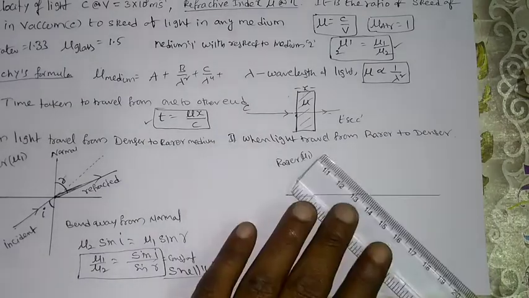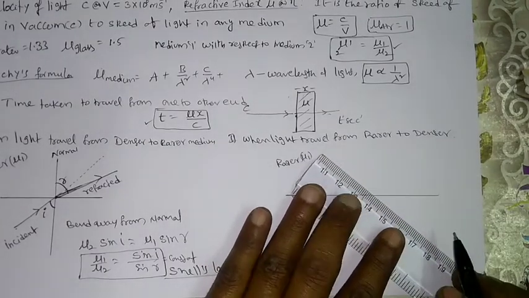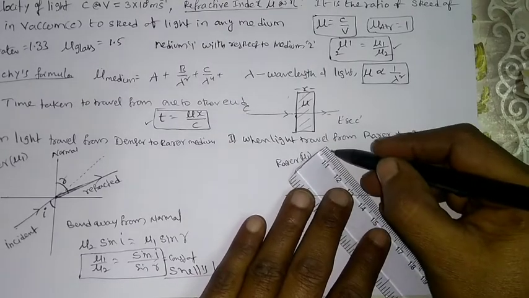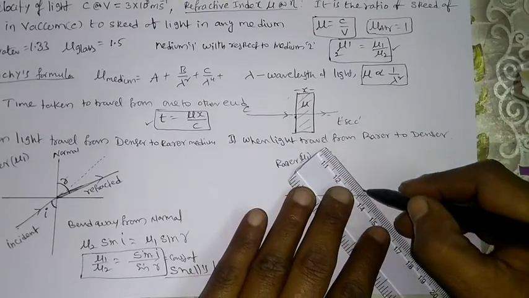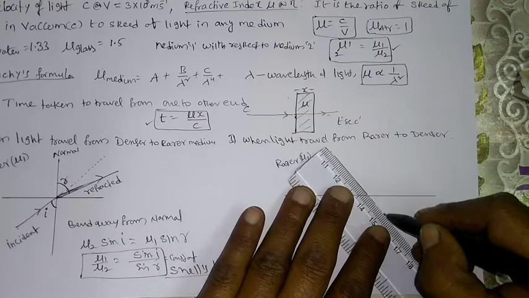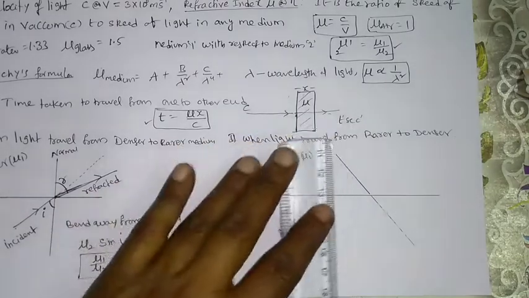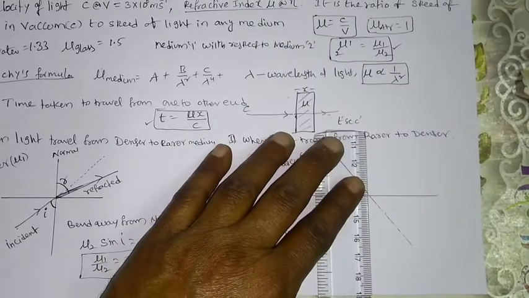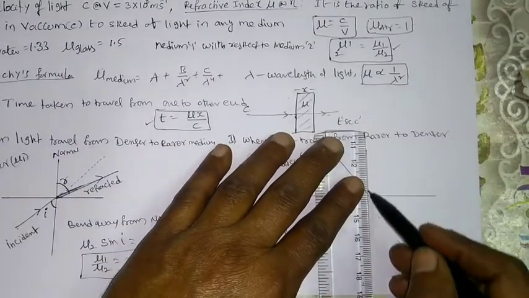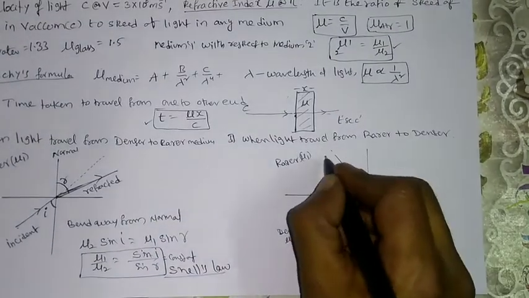Now when the light ray is traveling from rarer to denser medium in this direction, without the medium it will travel like this in a straight line. How can you get the angles? Simply by drawing the normal. So this is the incident ray as usual.